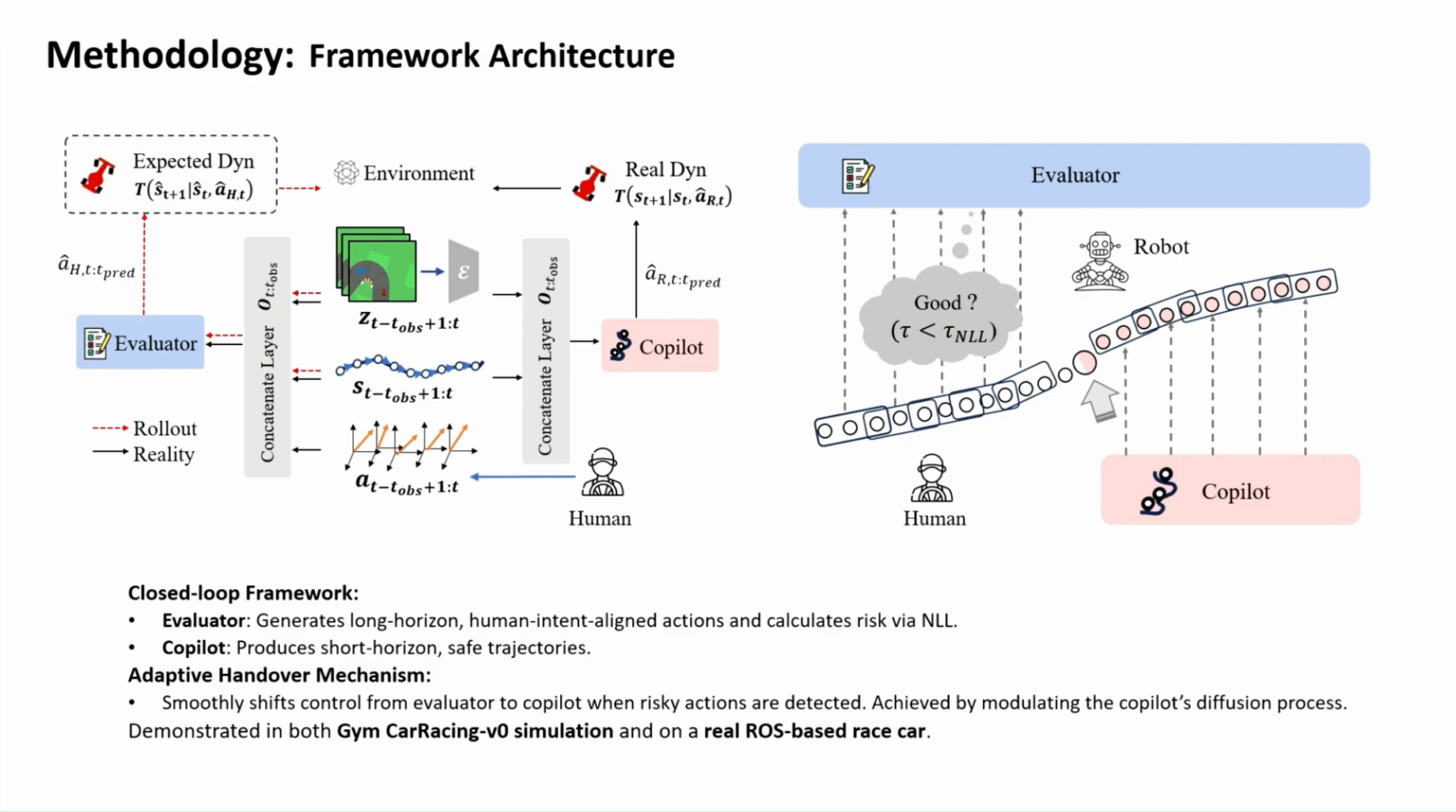The evaluator predicts the human's long-term intent and assigns a risk score based on past behavior and visual input. The copilot generates safe, short-term actions from expert data. If the evaluator detects risky behavior, control smoothly shifts to the copilot using a partial diffusion mechanism. We've validated this approach in both simulation and real-world ROS-based race cars.